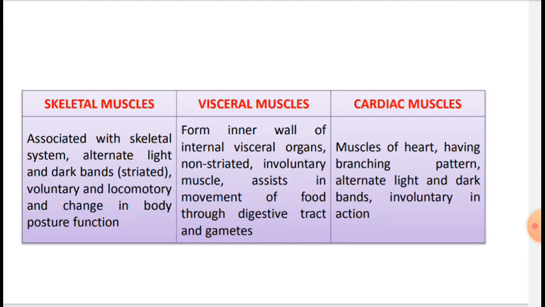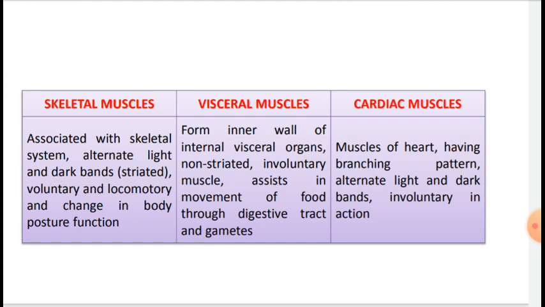Skeletal muscle is an important component of our body as a part of the skeletal system. Visceral muscles are present in the inner wall of visceral organs, and cardiac muscle, as the name suggests, is present in the human heart. Let's discuss these three types of muscle one by one.